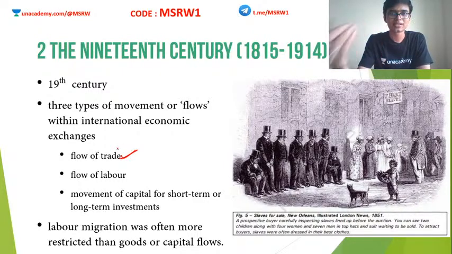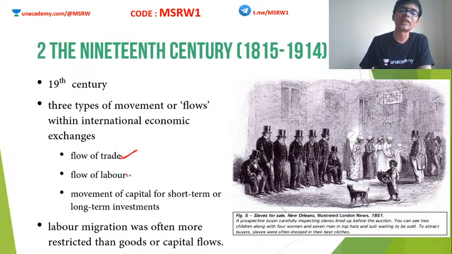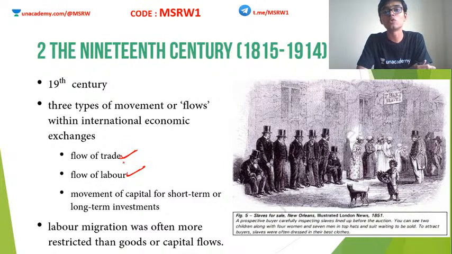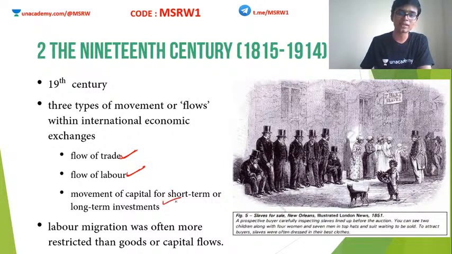I think it is self-explanatory what this flow of trade means. Trade happening between various parts of the world. Then came the flow of labor. People started moving around in search of work. Okay, so this is the flow of labor. Then came the movement of capital for short-term and long-term investments.